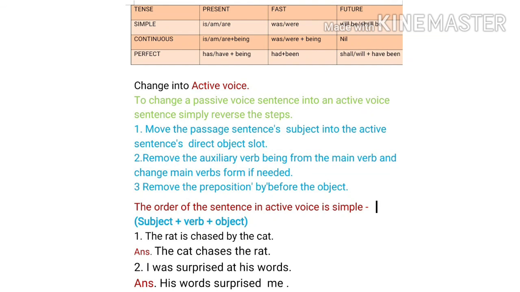I was surprised at his words. Here, I is the receiver of the action, was is the past form of be, surprised is the verb in the past tense, and at his words is the doer of the action. So reverse the steps now and the answer will be, his words surprised me. I will change into me.